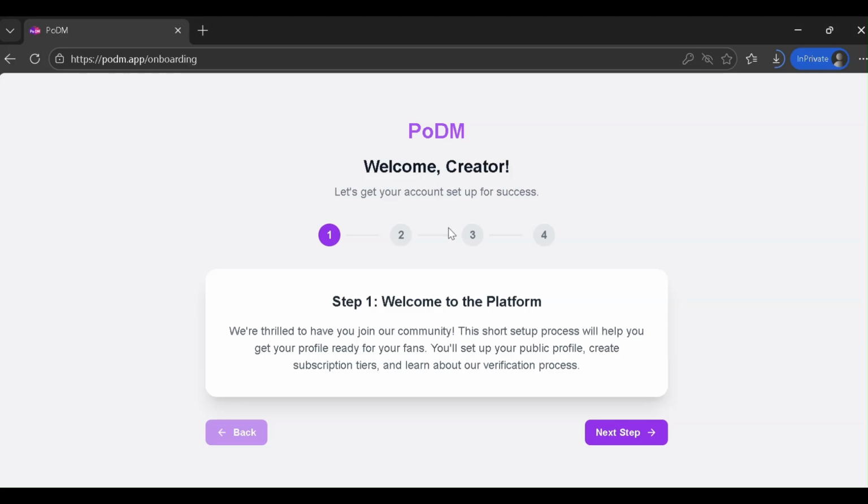Once you're in, PoDM takes you through a 4-step setup. Step 1 is just a welcome. We're here to build a community, not just a profile. Click Next Step.